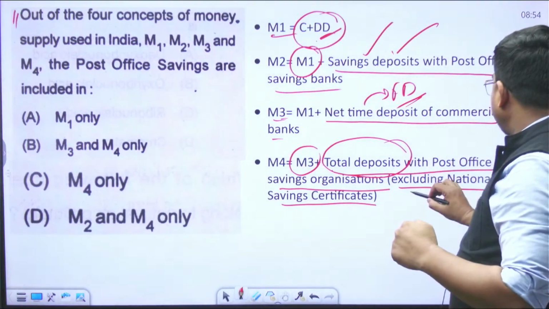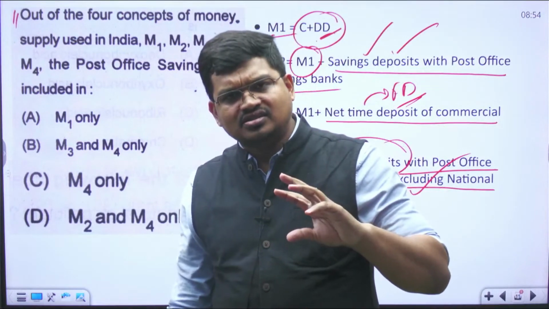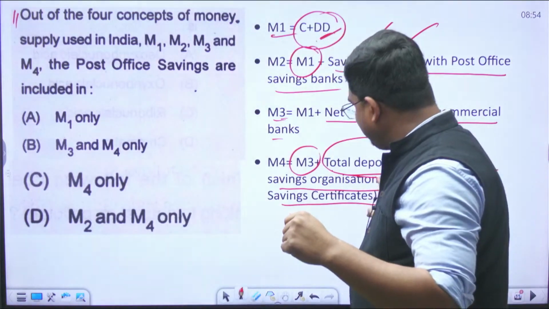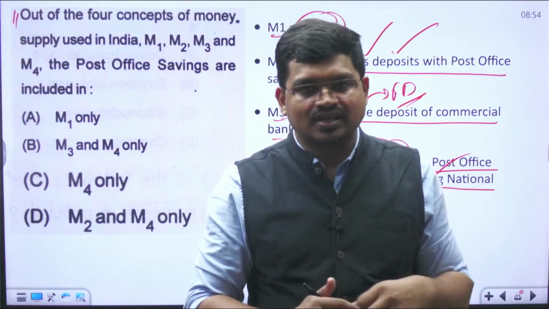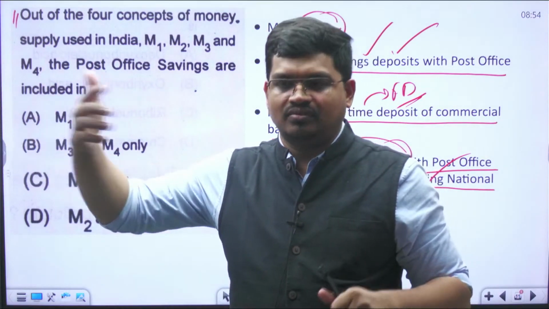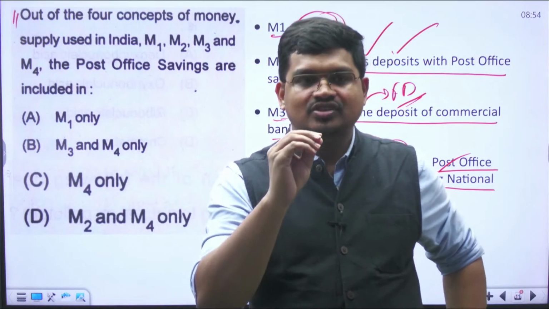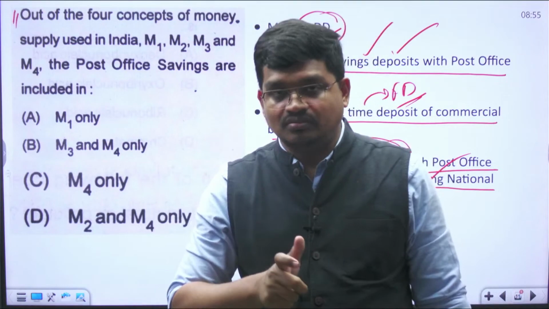Now what is this excluding national saving certificates? There are certain people who purchase this kind of financial instrument. People generally invest in national saving certificates for a longer period of time. For example, LIC, Life Insurance Corporation, is not for the short term.